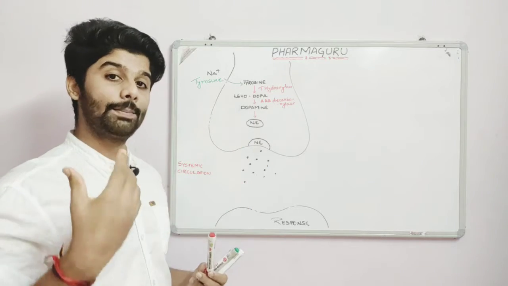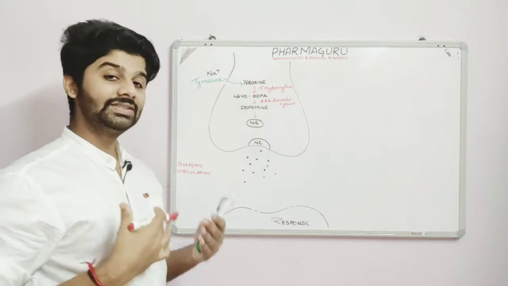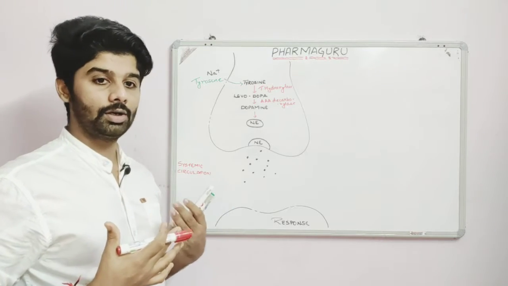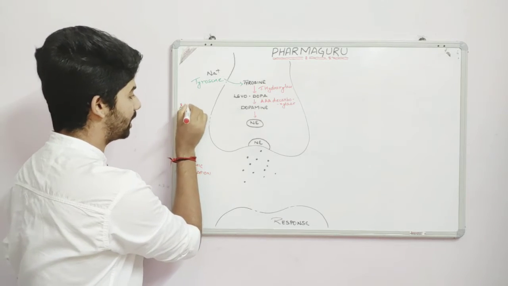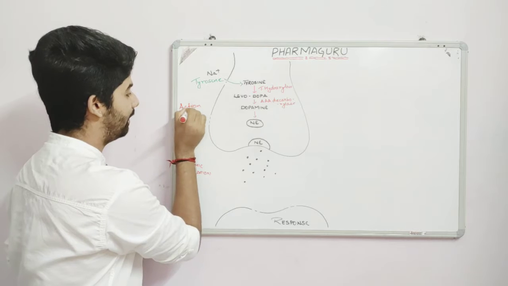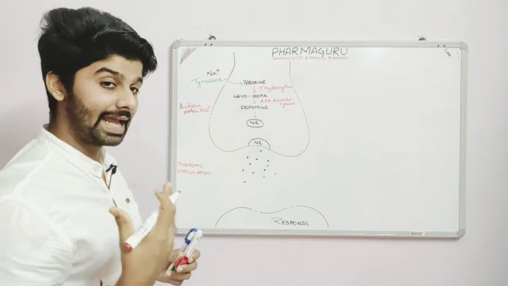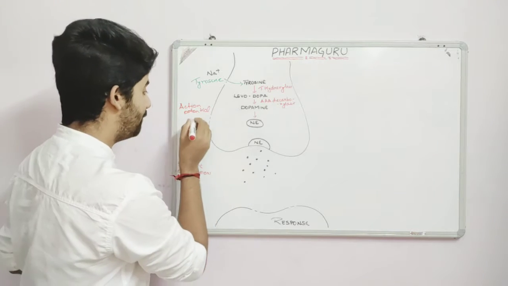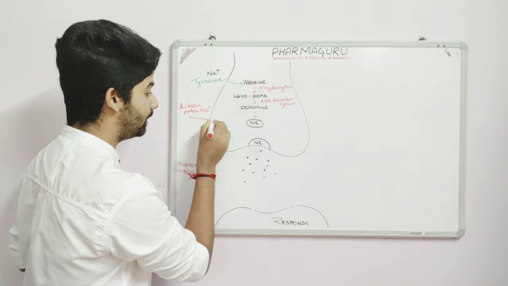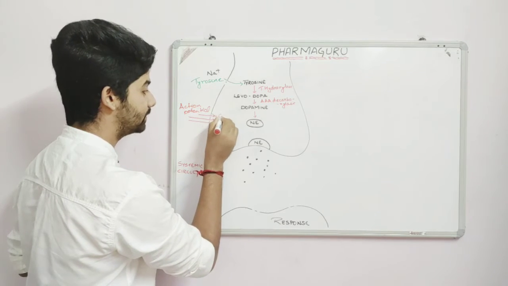Now when this norepinephrine will be released, that's important. Consider that we have a kind of response or an action potential generated, or a situation where we now have to release the norepinephrine. Whenever there is an action potential, the calcium channels will open, and when calcium channels open, there will be heavy influx of calcium into the nerve endings, right?